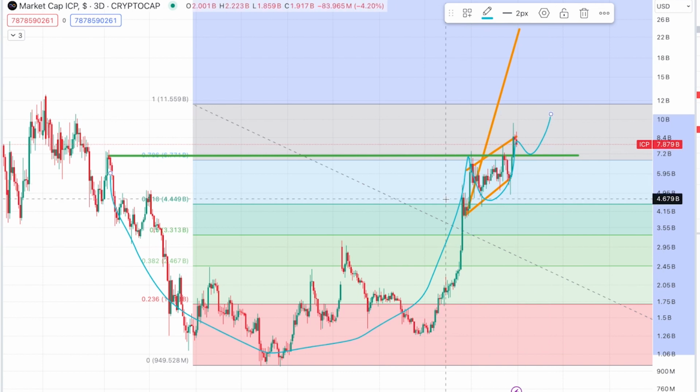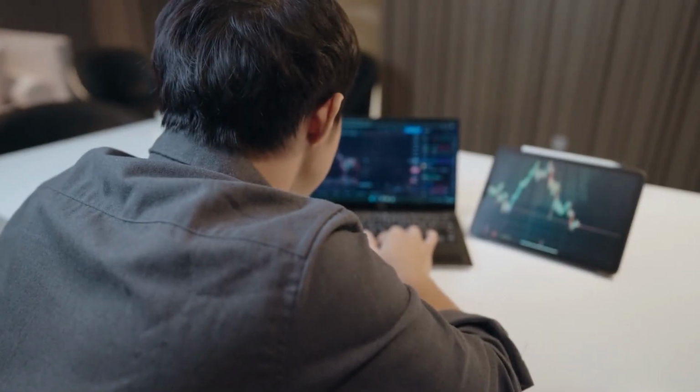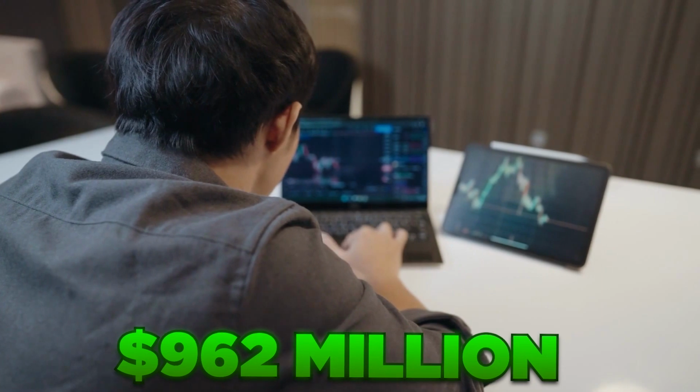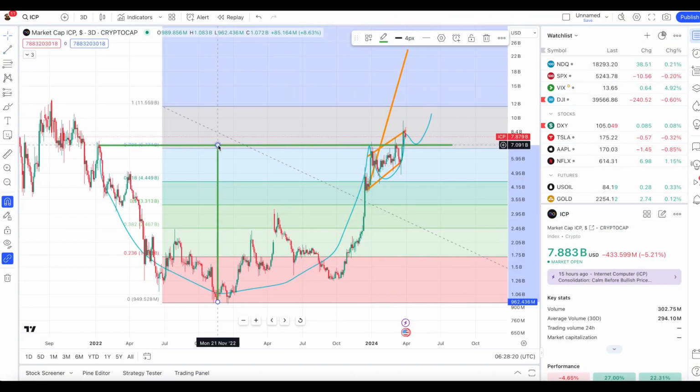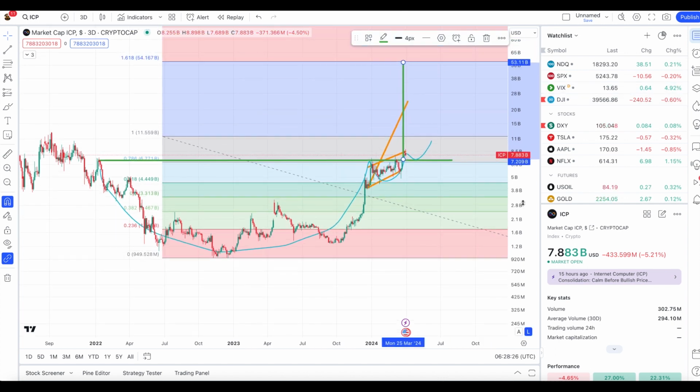If so, where does this technical target take us up to per the market capitalization? Well, you want to pull it down to the bottom where we bottomed out, around 962 million in the overall market capitalization, and then we want to pull it up to the lid of this cup, and then we'll get the technical target from where we will be breaking out and potentially up to.